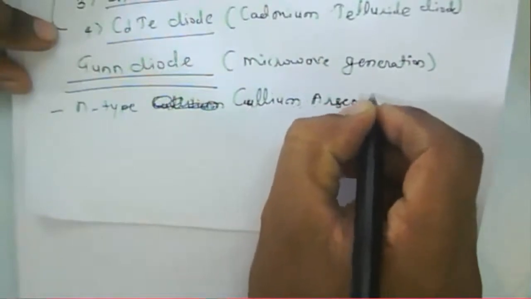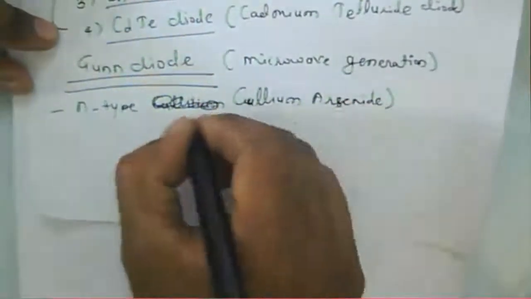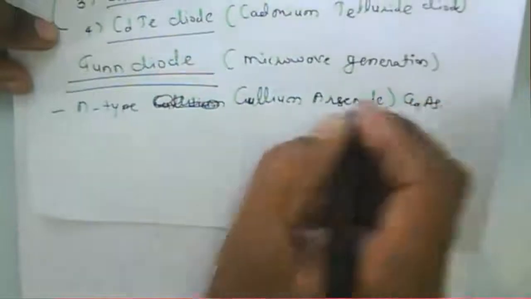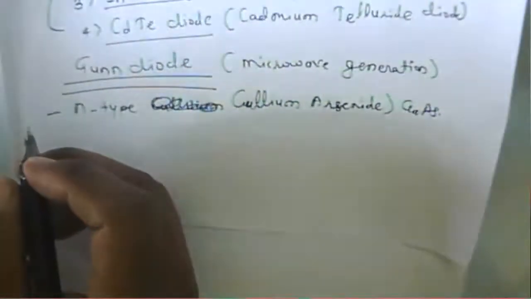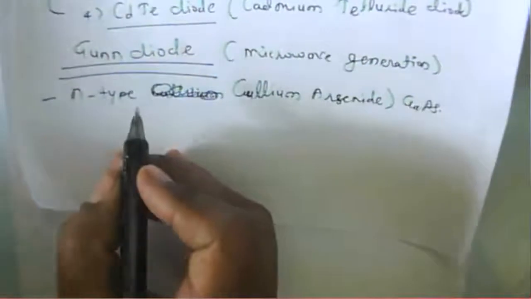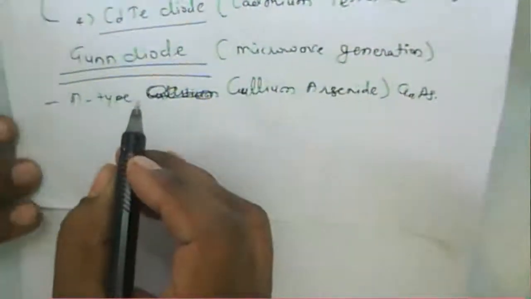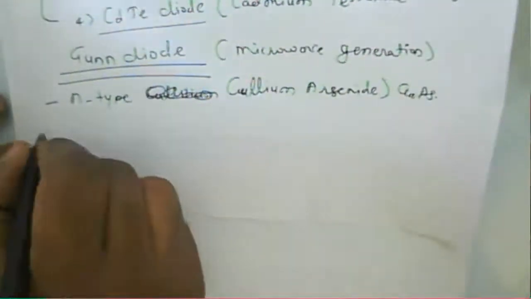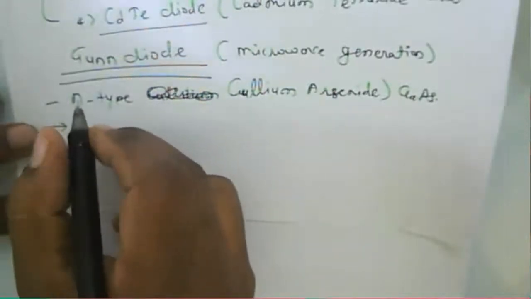N type gallium arsenide, or you can say GaAs, that is a gallium arsenide.